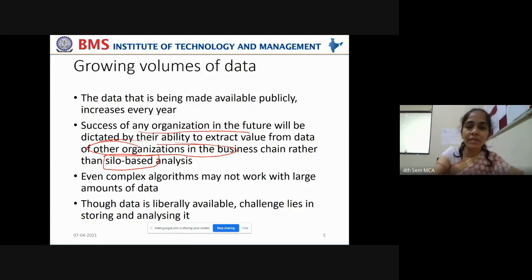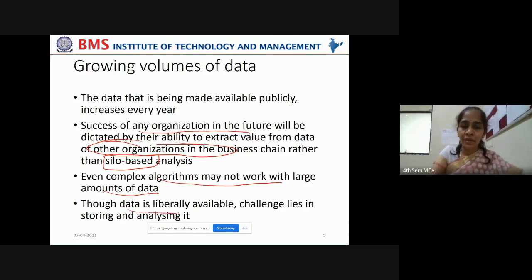Now, even complex algorithms may not work with large amounts of data, right? And sometimes as the volumes of data keep growing, complex algorithms also will become obsolete at some point of time. In such cases, how do we manage these growing volumes of data?